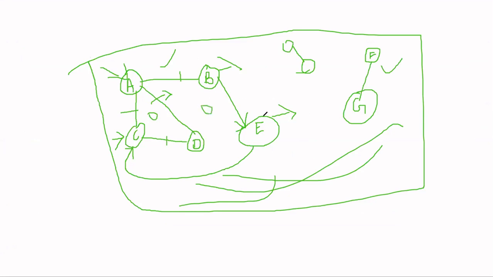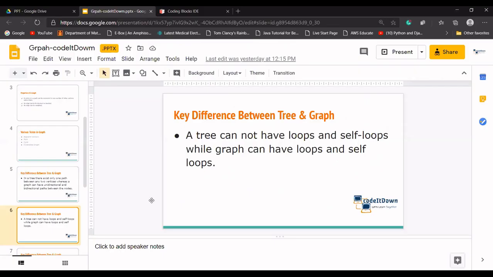What a self loop is: let's say I have a road that is coming to this node again. Let's say I have an edge that is coming to itself again. So this will be the self loop. It means there exists a road that is not going to any other city; it rotates somewhere and comes back to the city itself. So these are the loops, and this is the self loop. Self loops and loops, we cannot have in trees. I hope the concept of loops and self loops is clear.